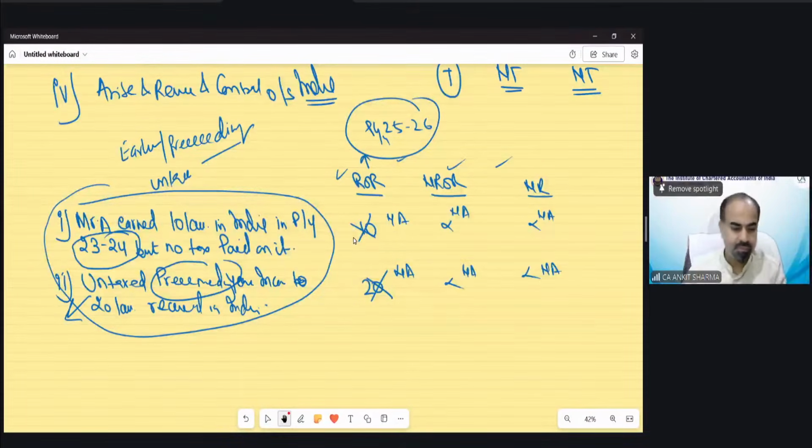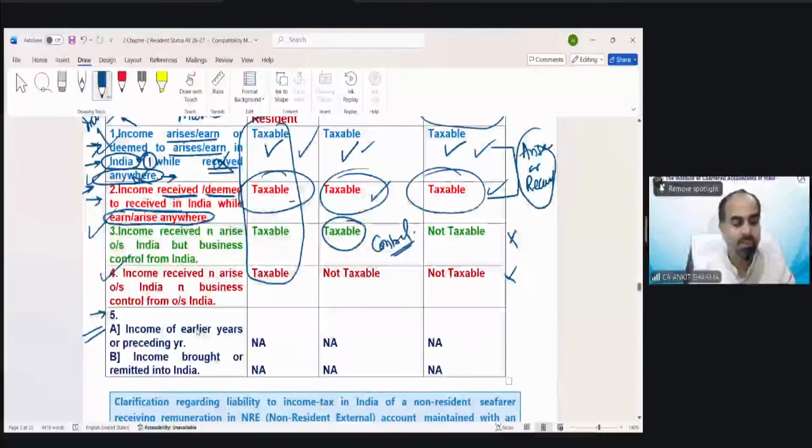Understood? Any confusion? Okay, so you can read this point from over here. Read it, point number 1. Till now it's clear?